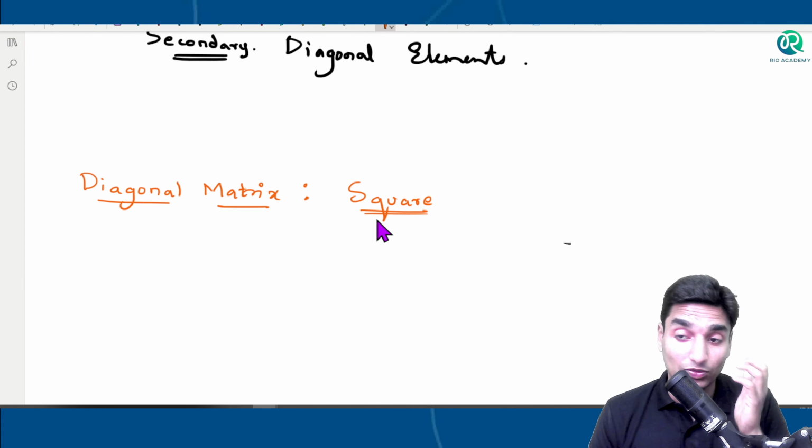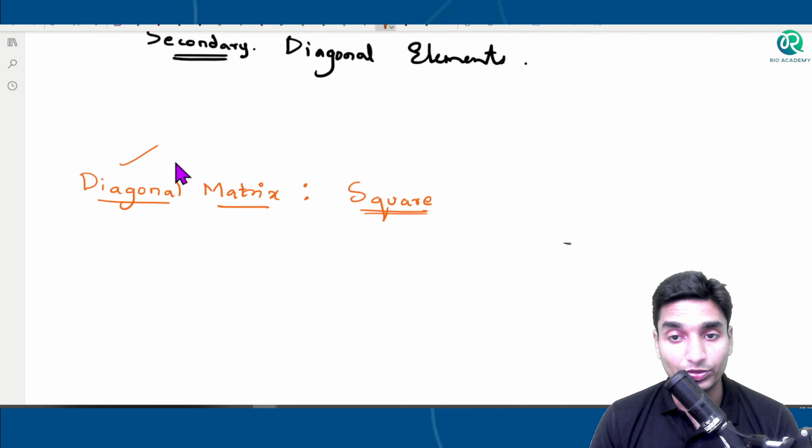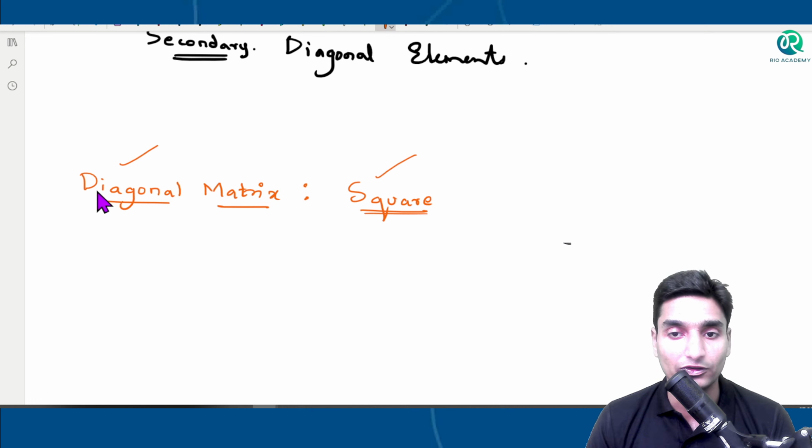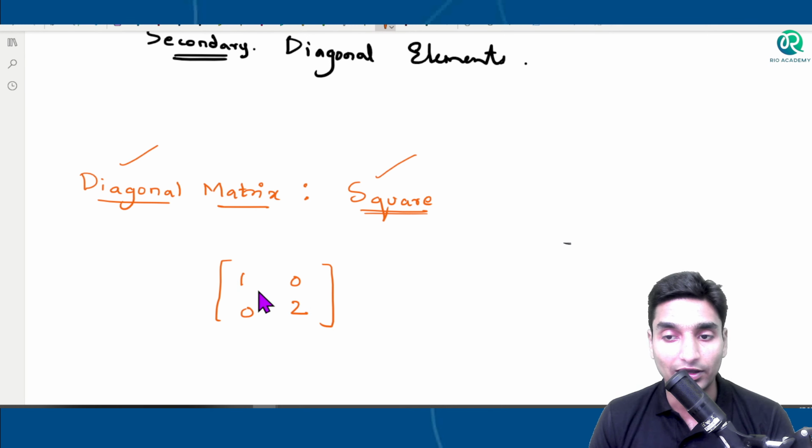Please don't by-heart this one. It is very logical. If there needs to be a diagonal, it should be a square first, like I told you. Correct? If it isn't a square, there won't be any diagonal. And so on that basis, diagonal matrix is also a form of a square matrix. Now here in this case of a square matrix, guys, the elements apart from the principal diagonal are zeros. A square matrix in which the elements along the principal diagonal, apart from these, all the elements are zero. Such a matrix or such a square matrix is known to be a diagonal matrix.